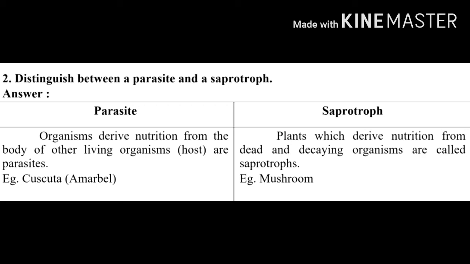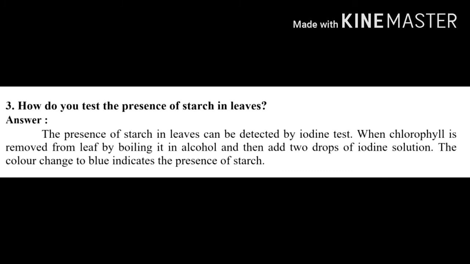Example, Cuscuta, that is also called amarbel. The next column, saprotroph. Plants which derive nutrition from dead and decaying organisms are called saprotrophs. Example, mushroom.